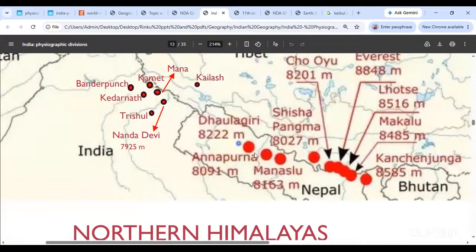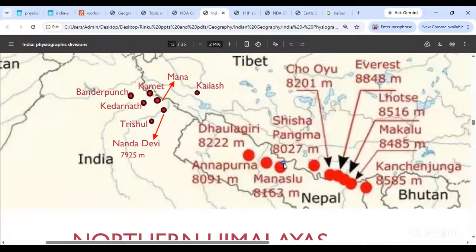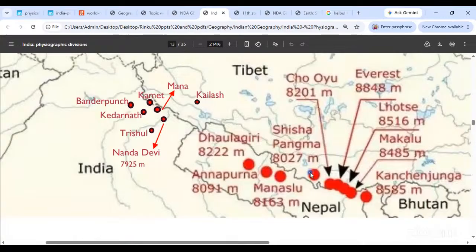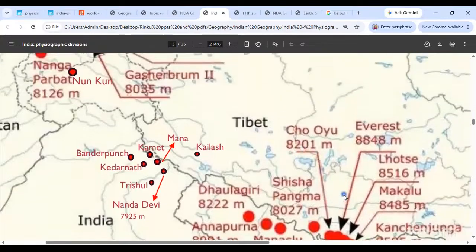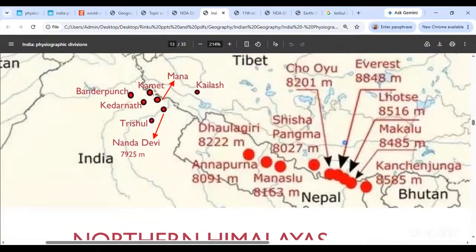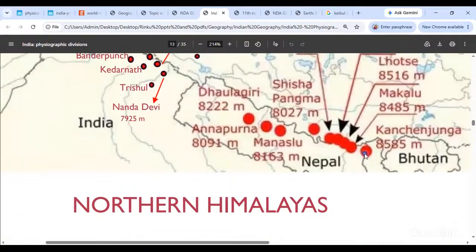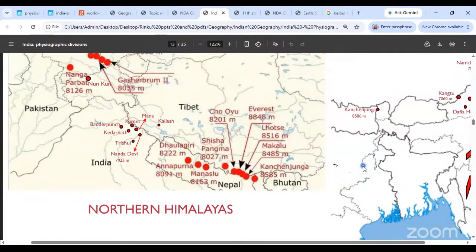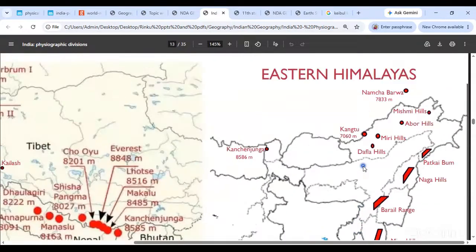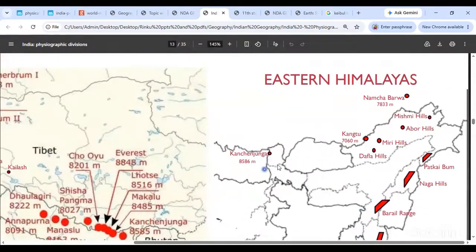of it. Dhaulagiri, Annapurna, you have the Manaslu over here and then you have the Shishapangma. Okay, this is the Cho Oyu, wait a second, this is the Cho Oyu over here. Okay, Everest right next to it. This is the Lhotse, this is Makalu, and then on the border of India and Nepal you find Kanchenjunga. Okay, that is Kanchenjunga, मिला सबसे ईस्ट में Kanchenjunga. Now we are going to look only at the eastern parts of this country, okay? Only eastern Himalayas. Can you see this is Sikkim and this is Nepal, okay? On the border of it, you find the Kanchenjunga, okay?